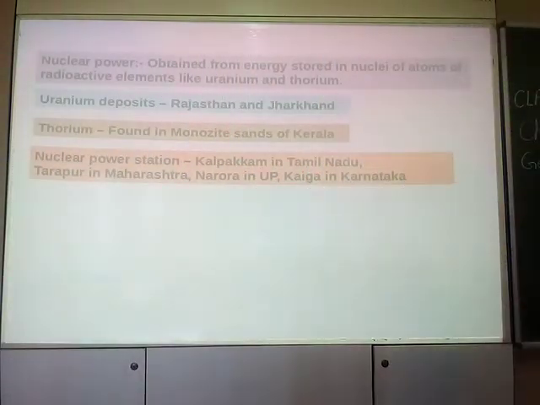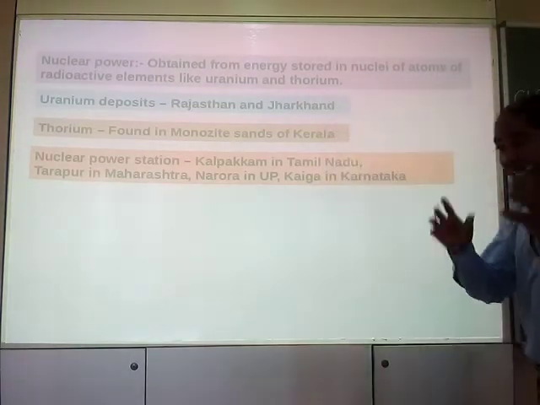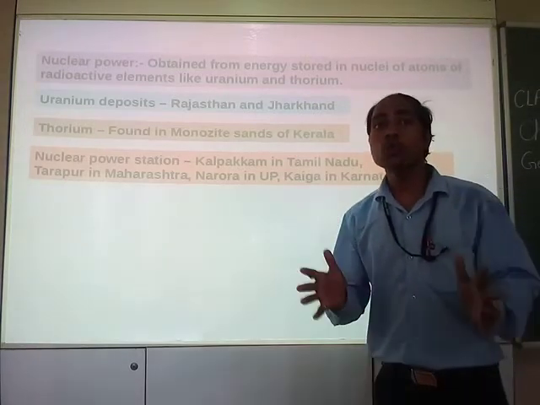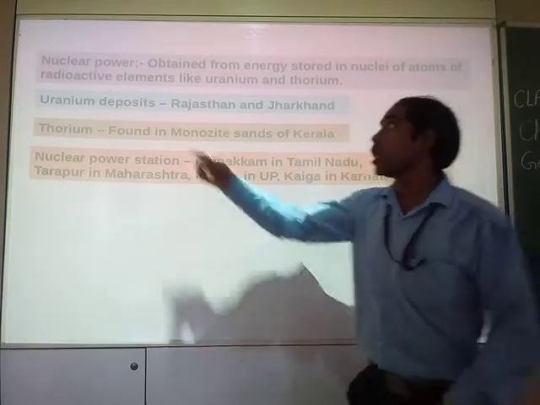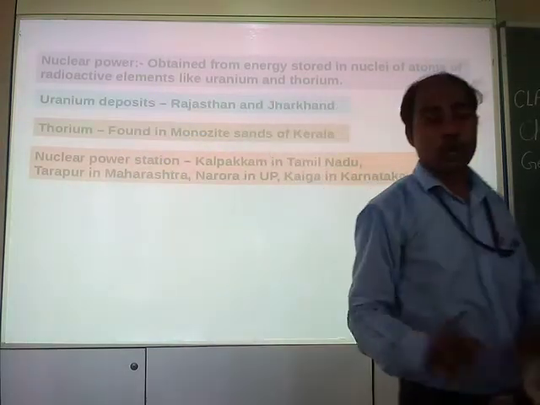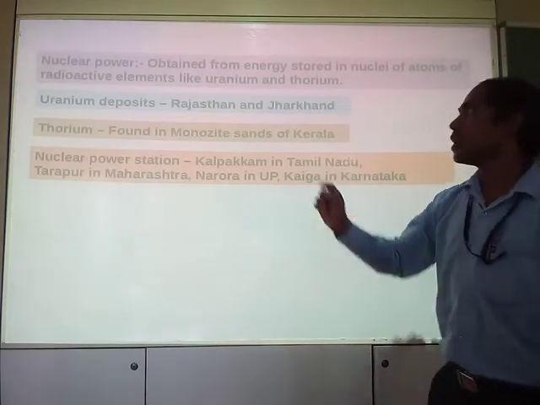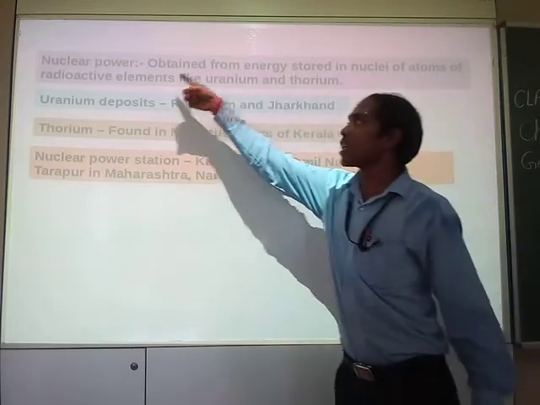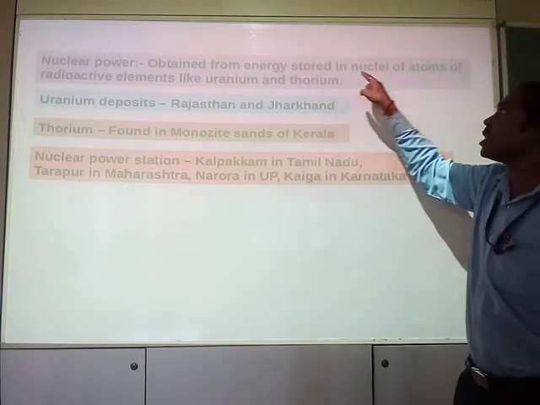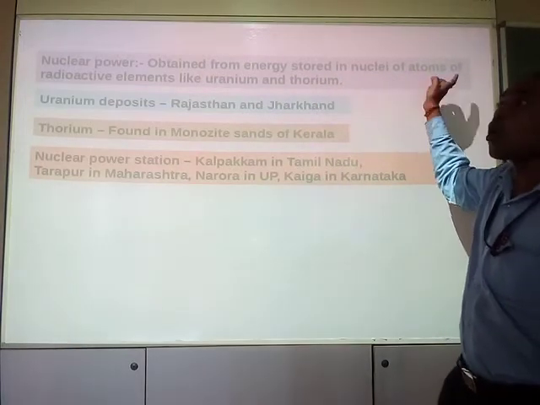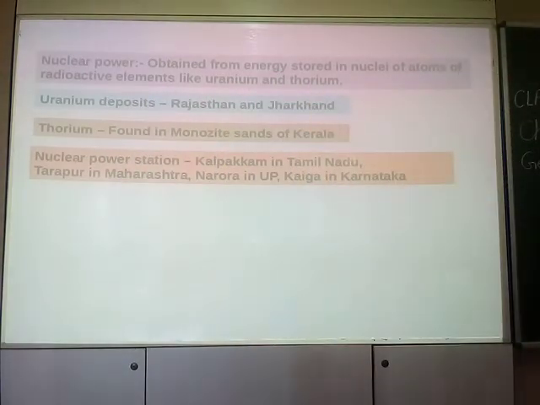These are radioactive elements, uranium and thorium. These radioactive elements are used for production of electricity in nuclear power. We use radioactive elements only. So what is nuclear power? The power which is obtained from energy stored in nuclei of atoms of radioactive elements like uranium and thorium.